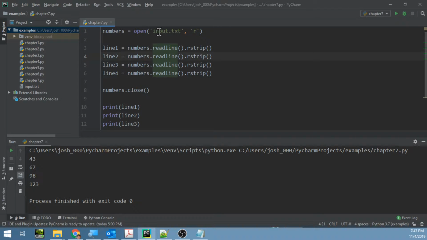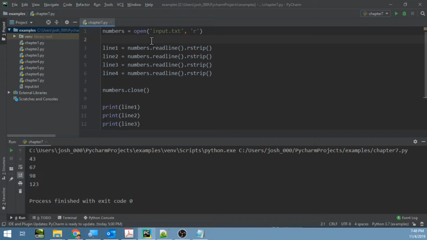So we're opening a file, and I may have forgotten to mention, this is for reading. Right? This is the actual file name, and then this is for reading. Because we could also open a file to write, or we could open a file to append data to. But we're just opening this to read. So let's modify this so that we can read without having to write all these lines.